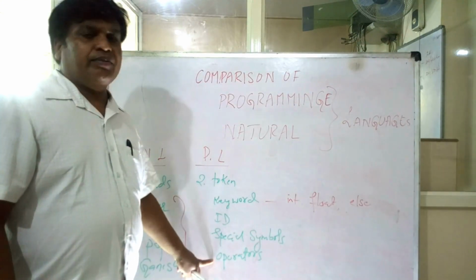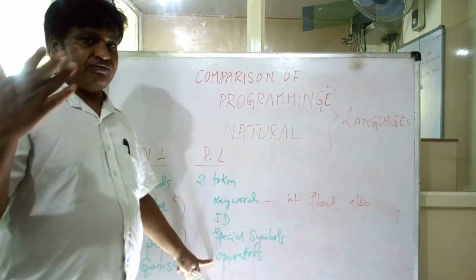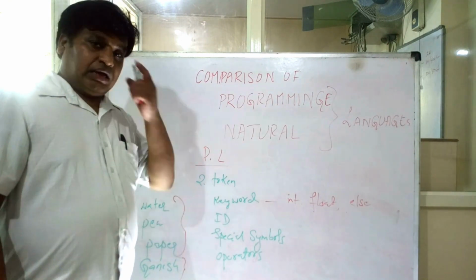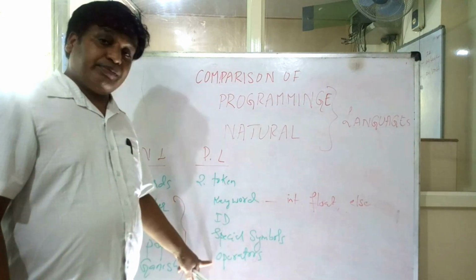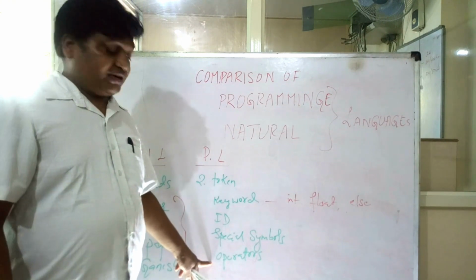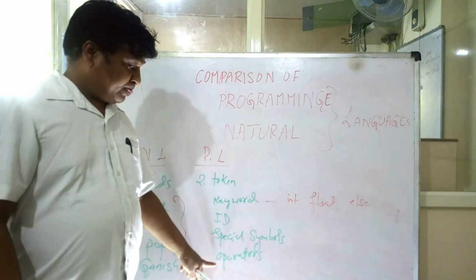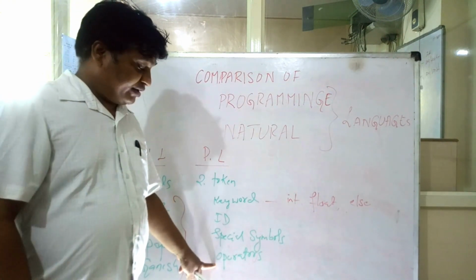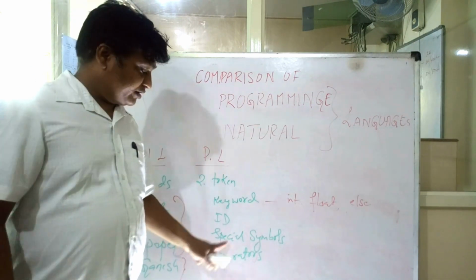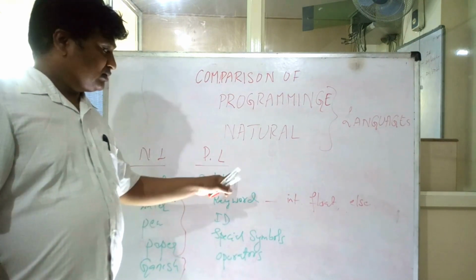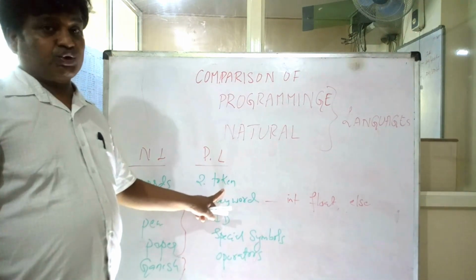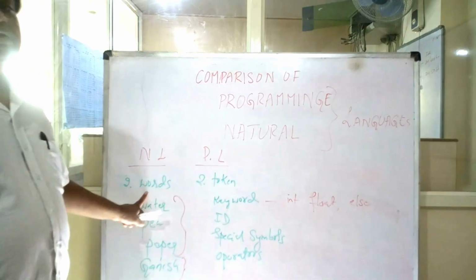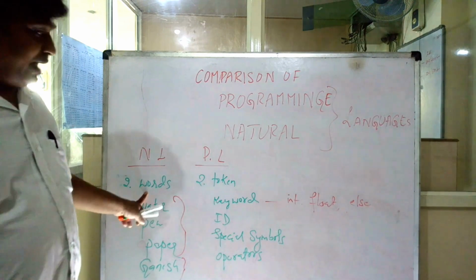And operators. There are different varieties of operators: arithmetic operators, relational operators, assignment operators, ternary operators, and so many other operators. All this belongs to the category called token, which is comparable to words in natural language.